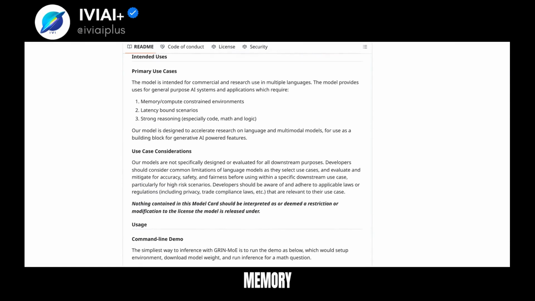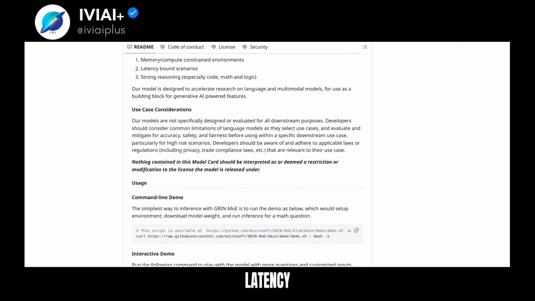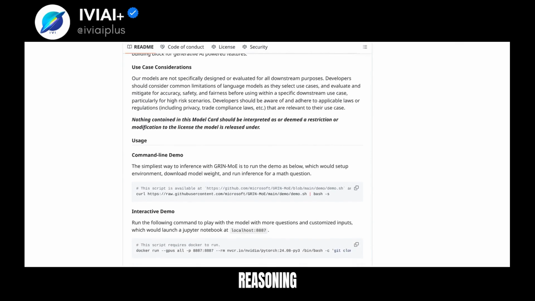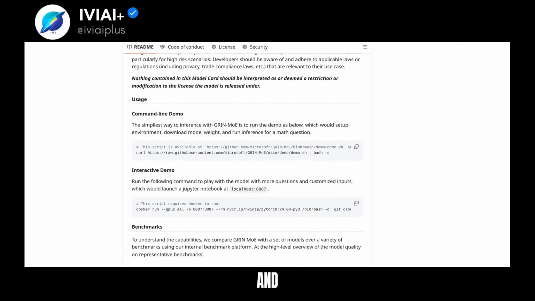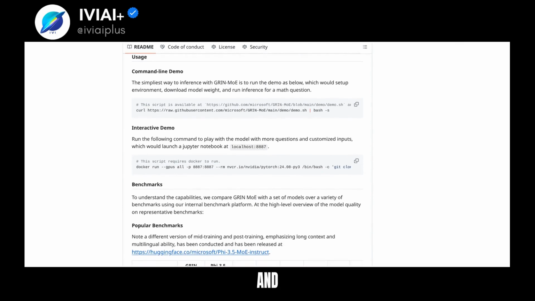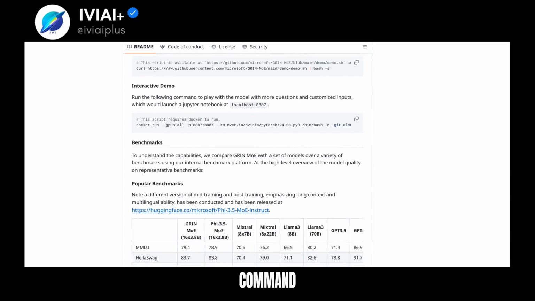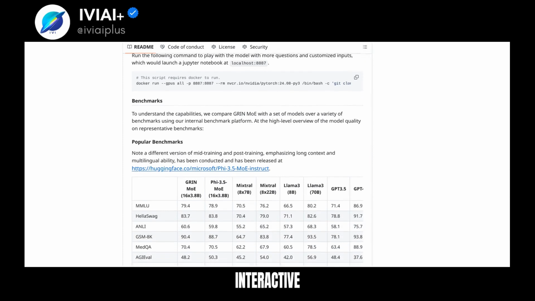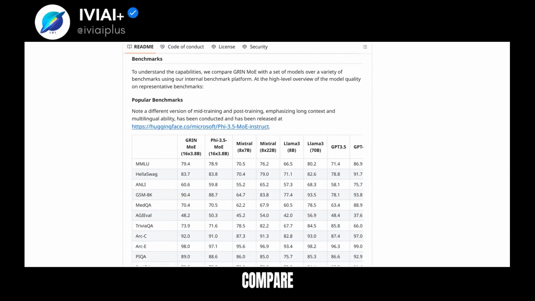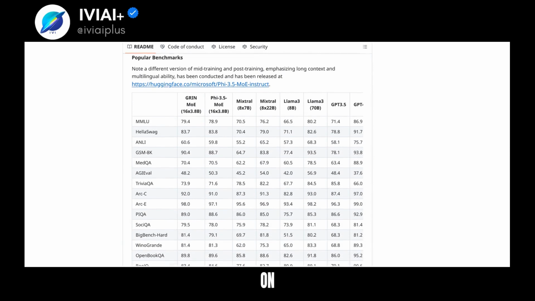GRIN-MoE is ideal for memory and compute-constrained environments, latency-bound scenarios, and strong reasoning tasks. It's designed for commercial and research use, accelerating language and multimodal model research. Use the command line demo for quick inference or the interactive demo for customized inputs. Compare GRIN-MoE's performance with other models on various benchmarks.